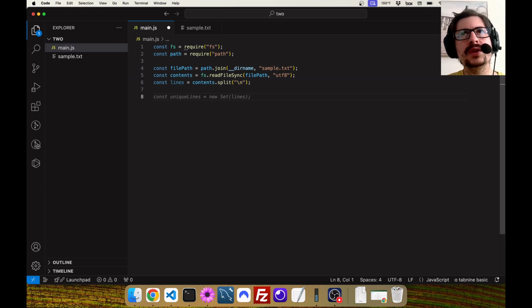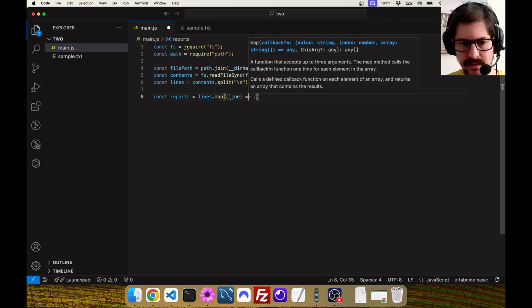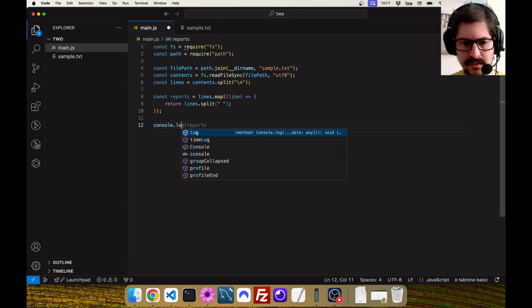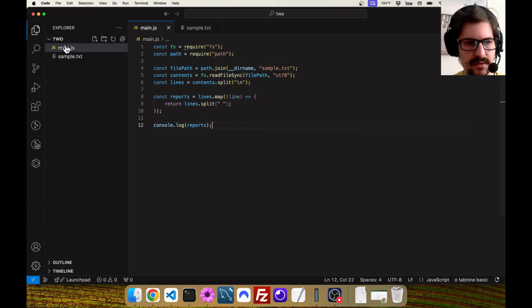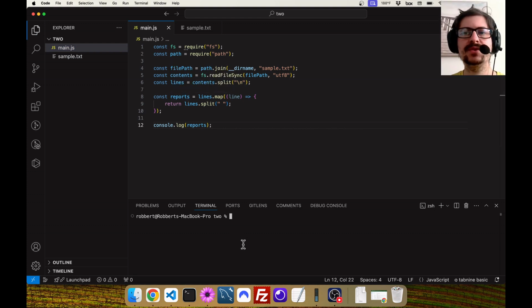And then we're going to loop over all those lines. We'll actually use a map for this. Const reports equals lines.map, return line.split by a space. Okay, and then let's just see what we get for reports. What we've done right now, having pulled in the file and got all that data, is fairly important, especially if you're getting data from a text file: you need to convert it into a format you're able to actually work with.